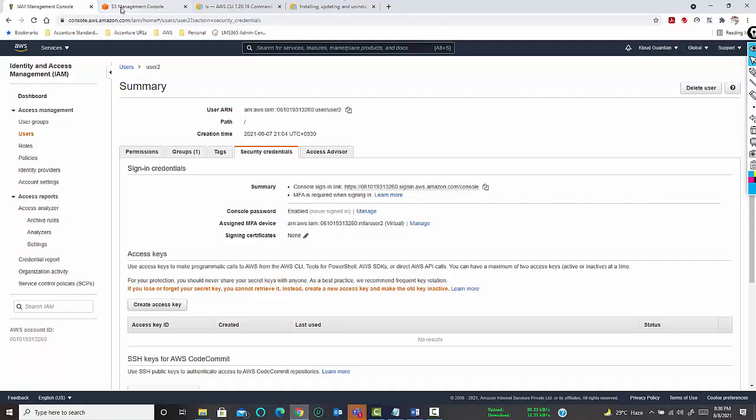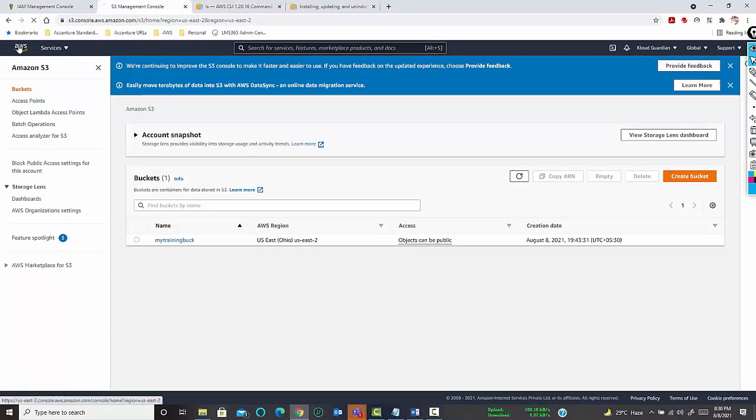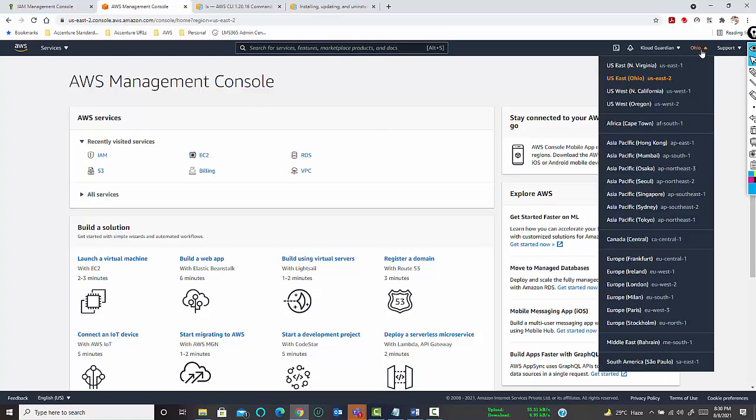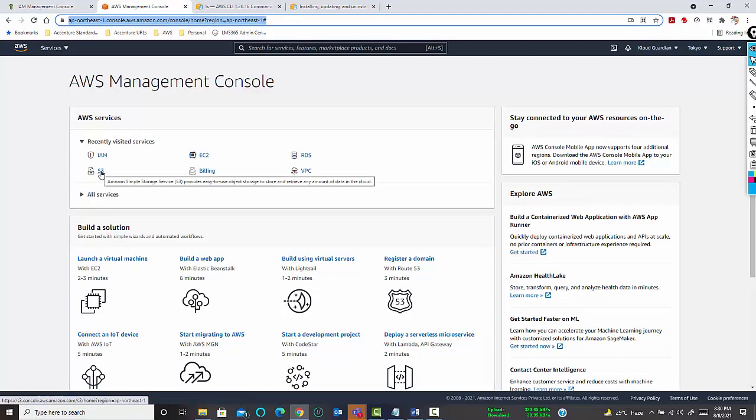Suppose you have deployed a database in Ohio or North Virginia. There are other locations where you can also deploy a database. In order to access it, you just have to change the location. Suppose your next database is in Tokyo. You can just click on this location and you will be automatically redirected to that particular location's data center, and then you can go to the service and access the database. This is from the GUI.